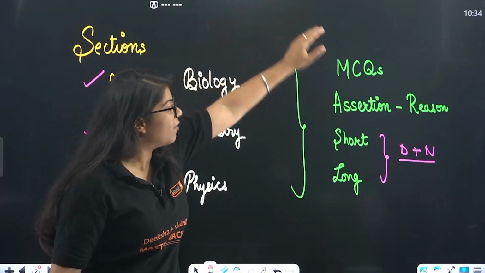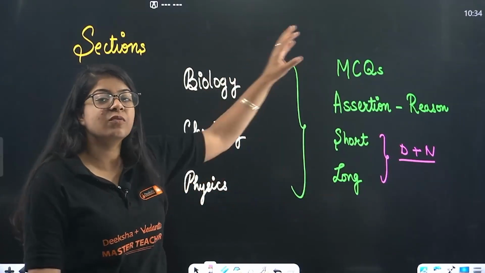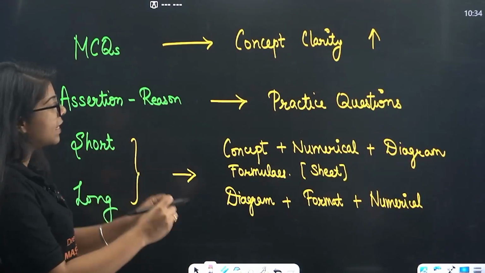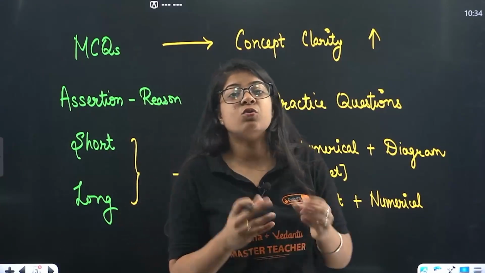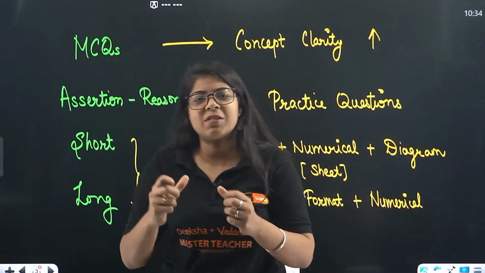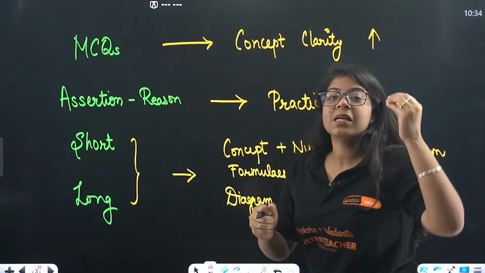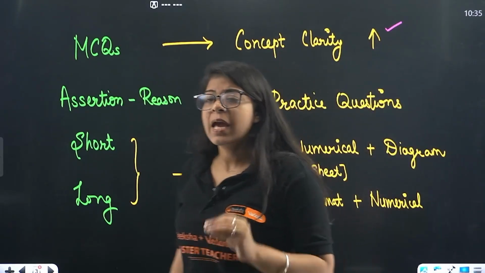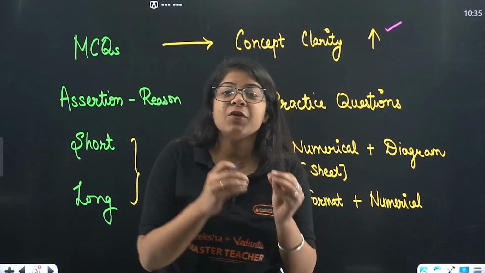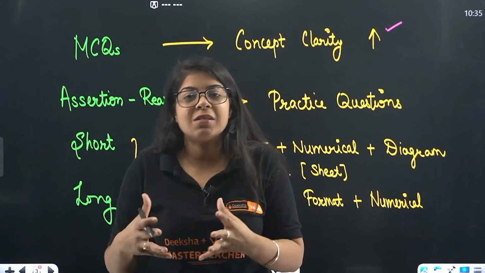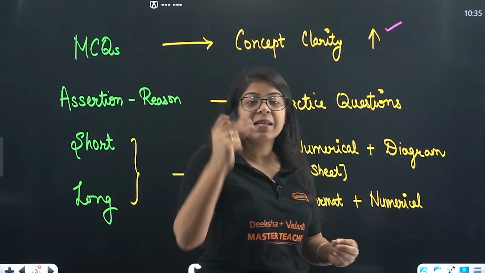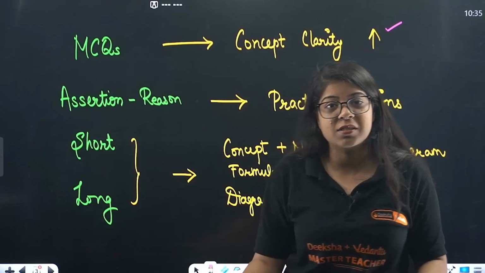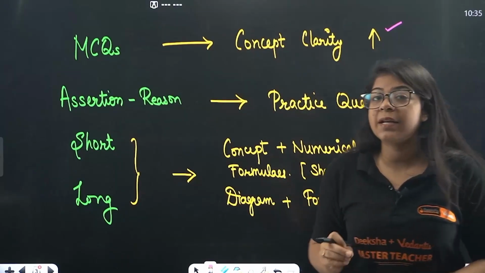So biology, you will have all of these. Chemistry, you will have all of these. Physics, you will have all of these. Done? That's sorted. Now let's talk about these things a little bit deeper. In MCQs, what do we need? What love language do MCQs need from us? MCQs need higher concept clarity. Why, ma'am? Because MCQs are so precise. Okay, MCQs are so precise, and if you don't know your concepts, you won't be able to answer these MCQs in a clear way, because there is only one answer. You cannot write stories in this, like short answers or long answers, right? You have to be very precise. So concept clarity is very important.